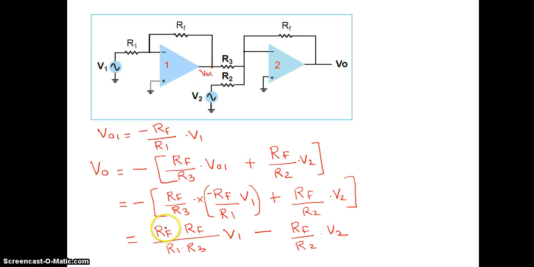See here, if the resistor RF and R1 are equal, also RF is equal to R3, also RF equal to R2, all resistors are equal, you will get the expression as V1 minus V2. The same thing we have derived in the lab also. We have done an expression in the lab, 7Vi1 minus 4Vi2. This is the way we have done that.